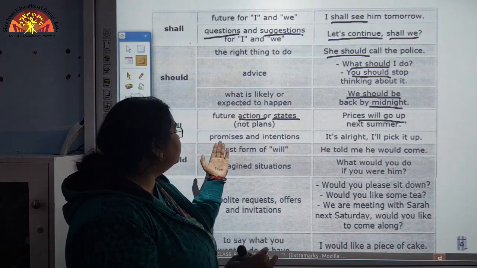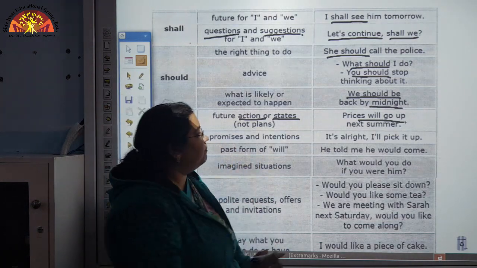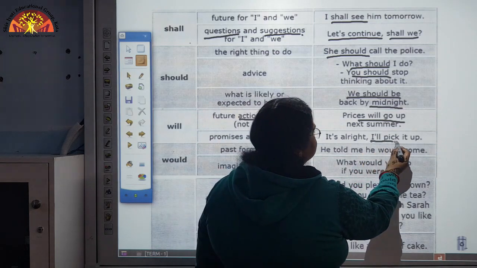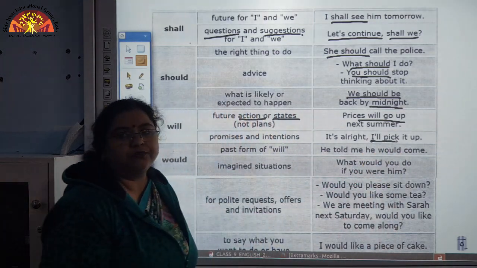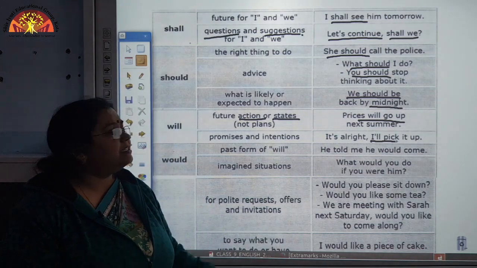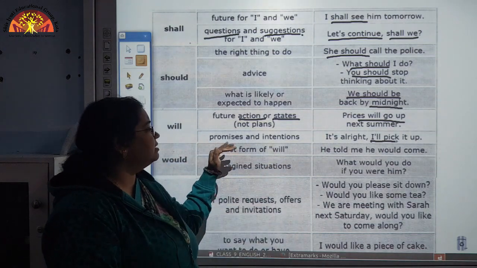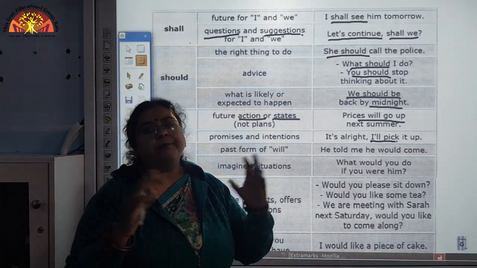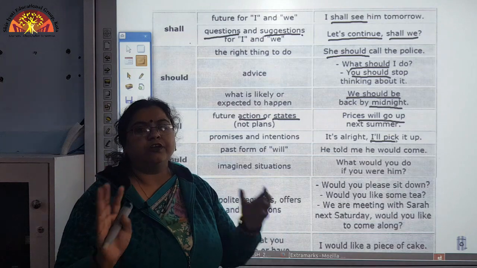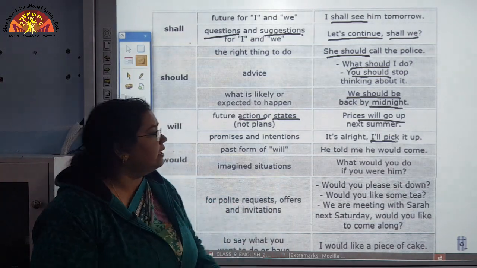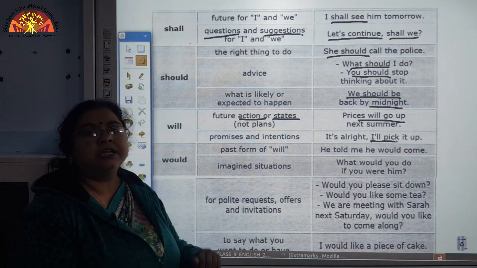For those promises, see the example. It's all right, I will pick you up. This is very confirmed. The person is promising that I will pick it up. You need not worry, the promise has been made, the work will be done. So, here also we use will.